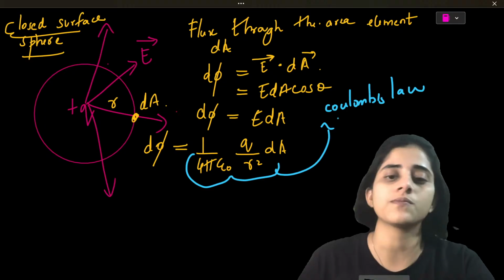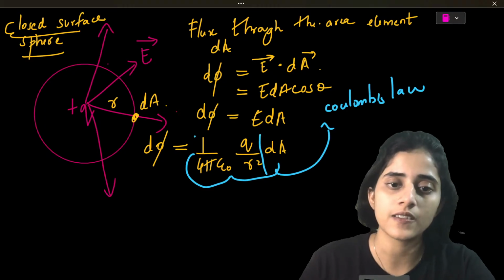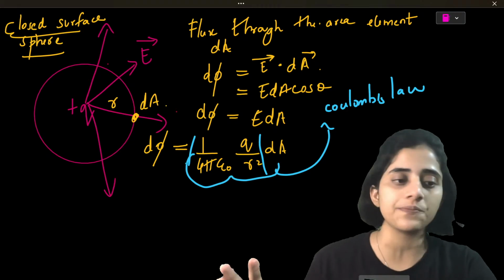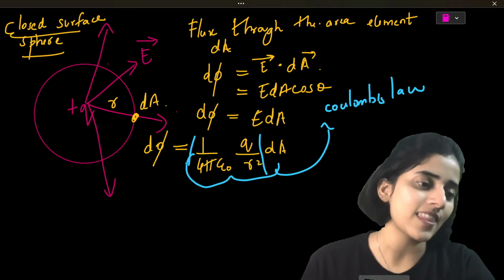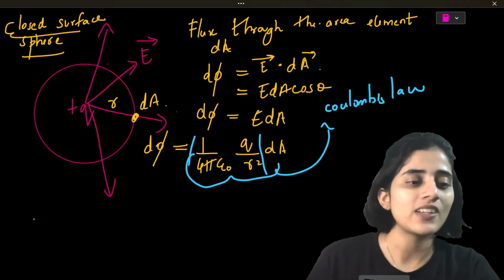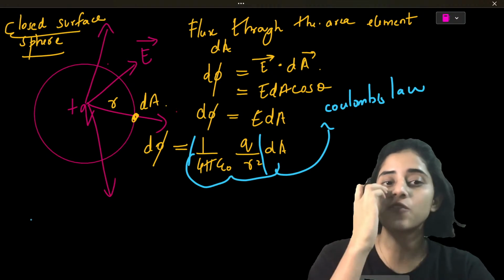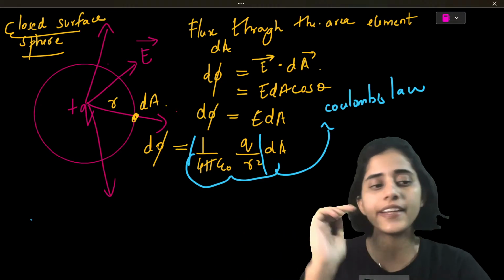Any doubts still here? Nothing. Okay, now let's move on. So this is the flux for the small area element dA.